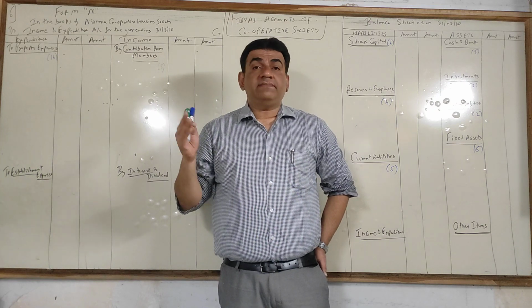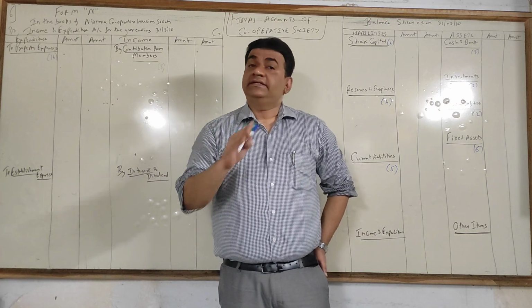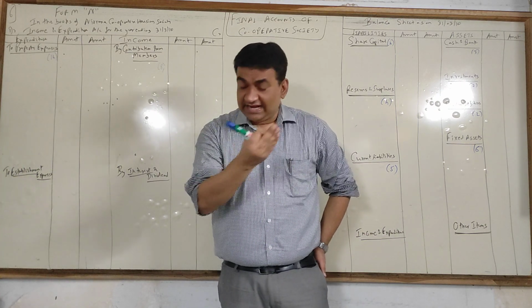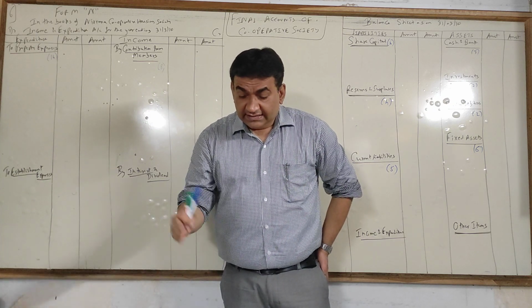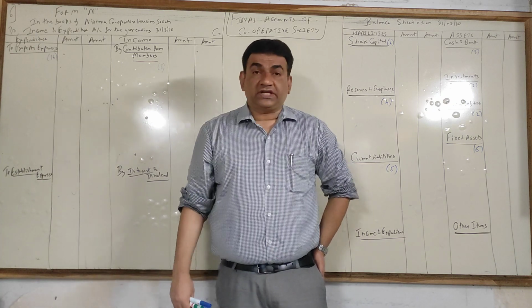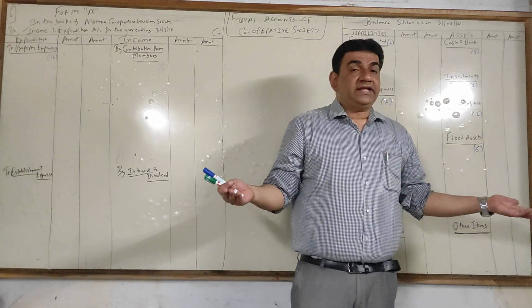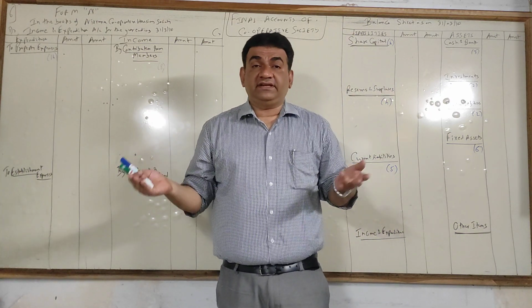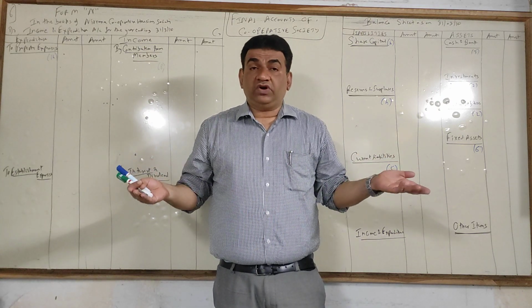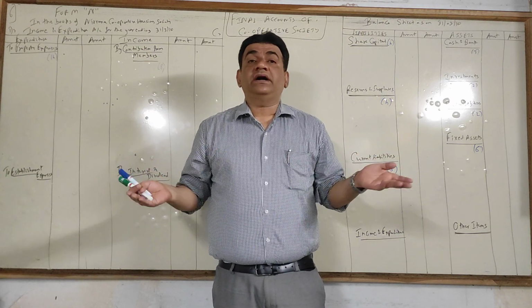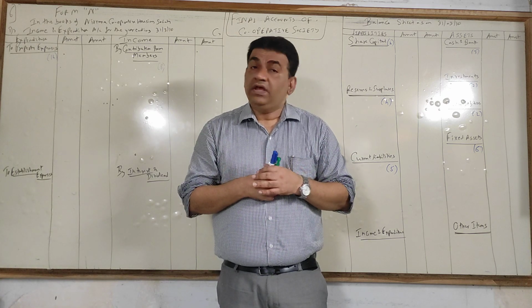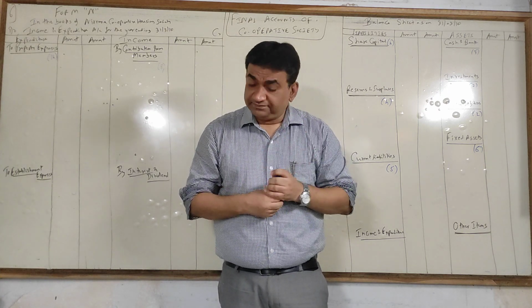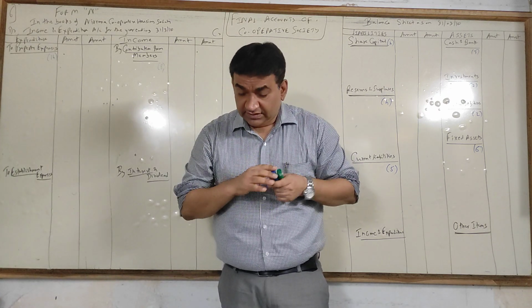The amount which is payable to the staff will come under the head staff provident fund. It's very rare, one odd somewhere you will get it. Then the next is secured loan, unsecured loan. Society also takes loan. If they take a loan against which a security is given, it will come under the head secured loan. Otherwise, it will come under the head unsecured loan. Okay? Don't go much in depth.